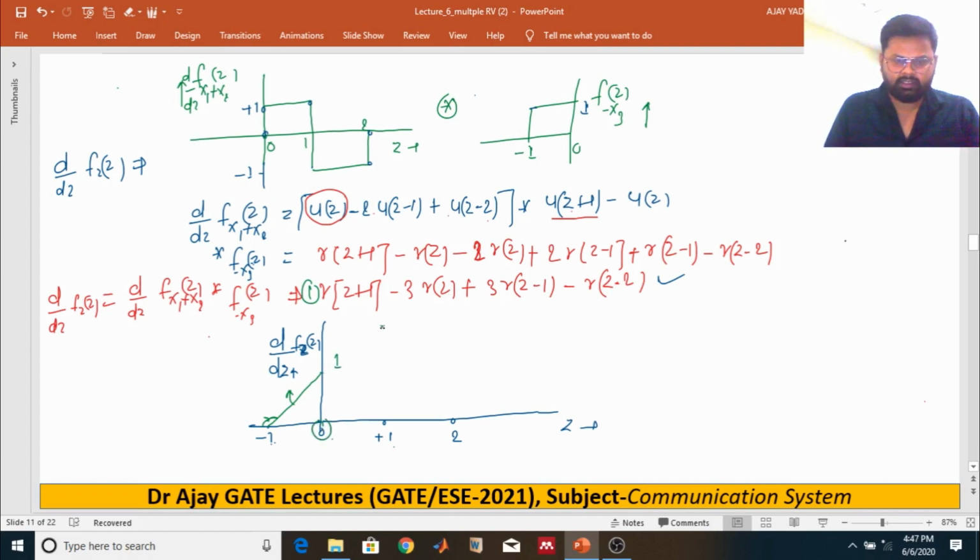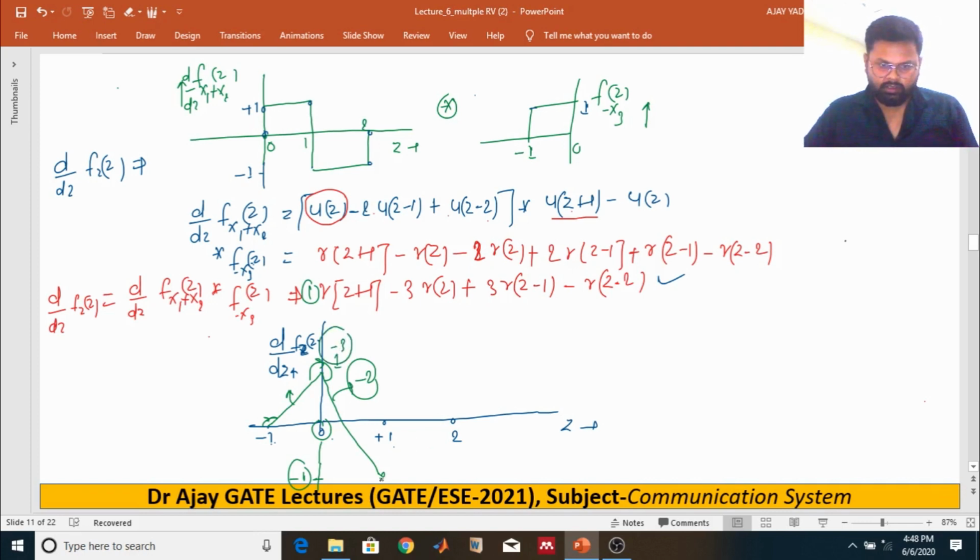It is minus 3, so the slope change over here would be minus 2, so in total the change of slope is minus 3.